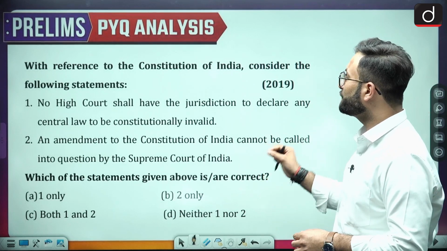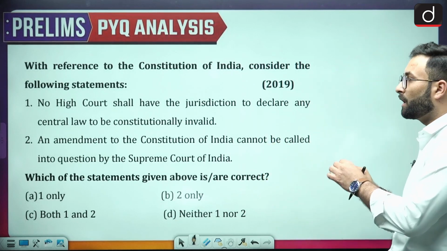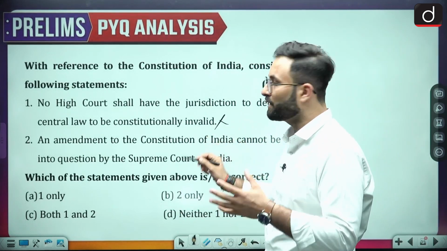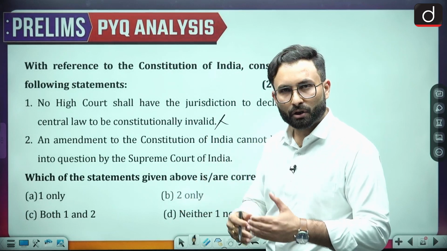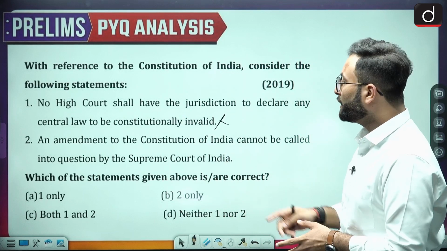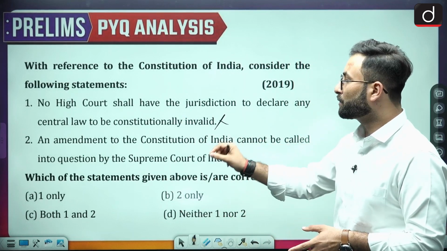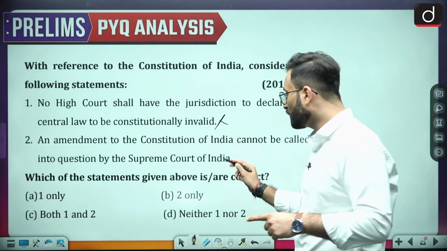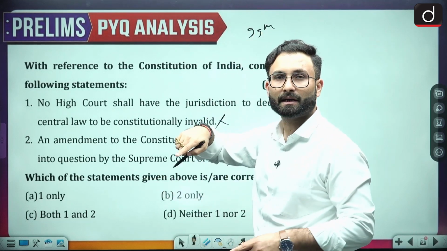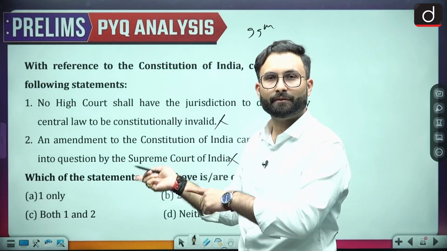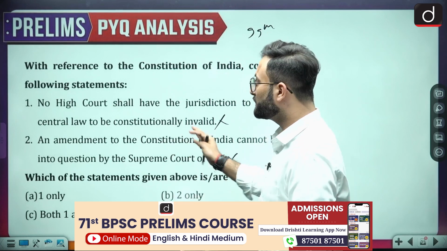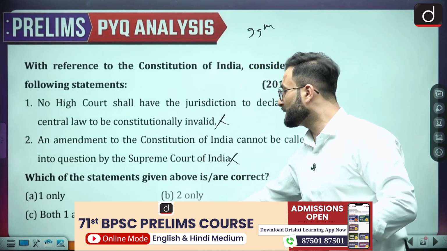No High Court shall have jurisdiction to declare any central law to be constitutionally invalid. Now this is incorrect, because we know that High Court has such power. Earlier High Court did not, then after that High Court had the power. Okay, coming to the next one, an amendment to the Constitution of India cannot be called into question by the Supreme Court of India. Now again, this is also wrong, because just now we have seen that the 99th Constitutional Amendment Act has been called out in the court and they have rejected it. Okay, 39th Constitutional Amendment Act, they have rejected that. So considering that, we can say that both the statements here are incorrect.